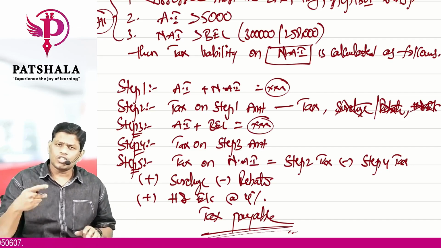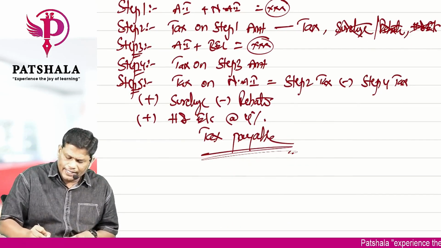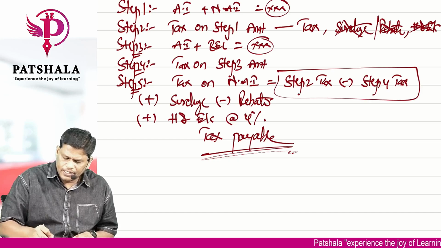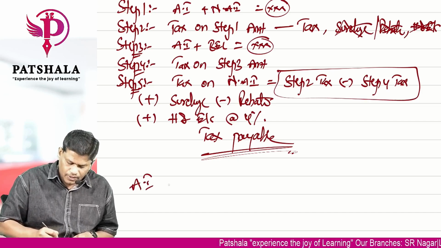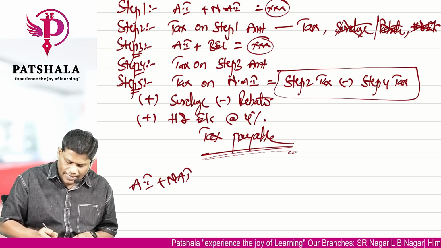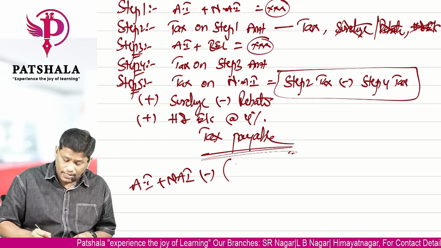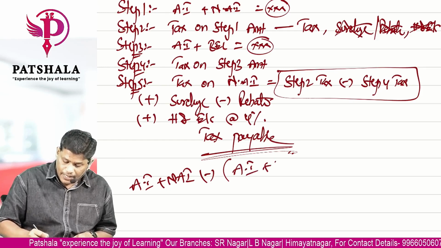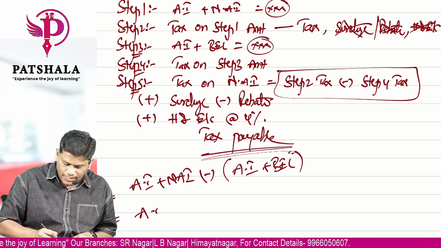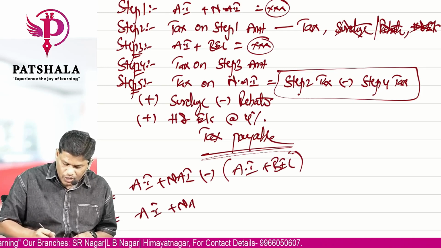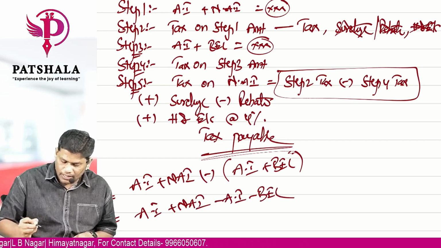Now, as I told you, what is the logic in this procedure? Very simple. Look at the logic. Our tax on non-agricultural income is step 2 minus step 4. Yes or no? What is step 2? Tax on agricultural income plus non-agricultural income. What is step 3? Agricultural income plus basic exemption limit. So as per maths, you solve this equation: agricultural income plus non-agricultural income minus agricultural income minus basic exemption limit.